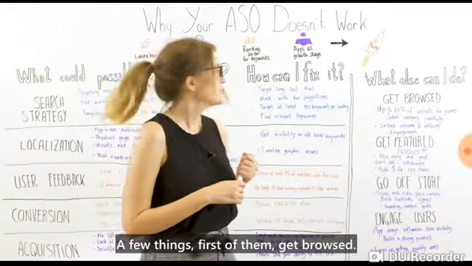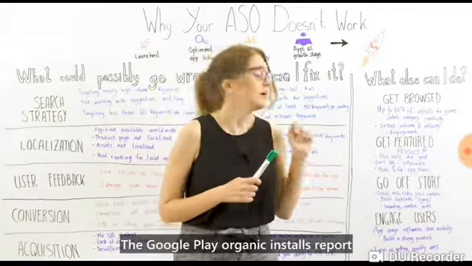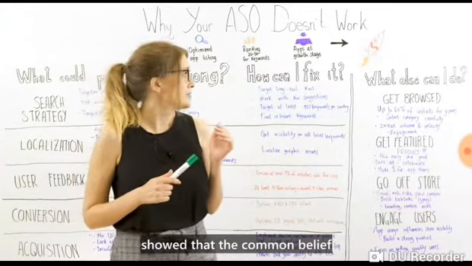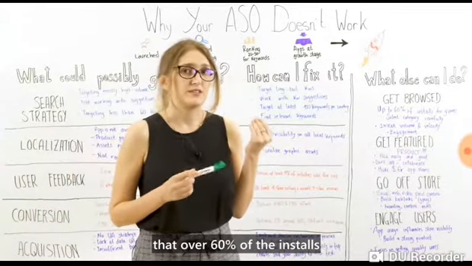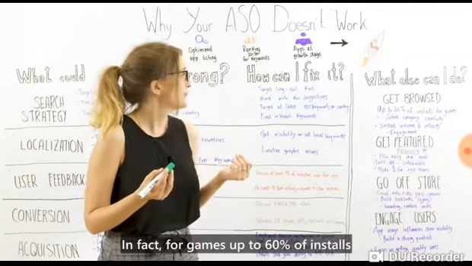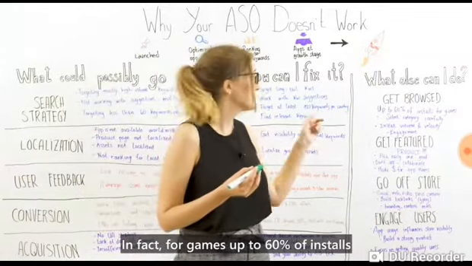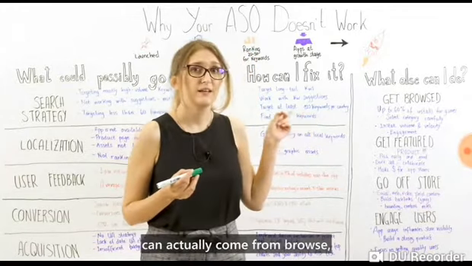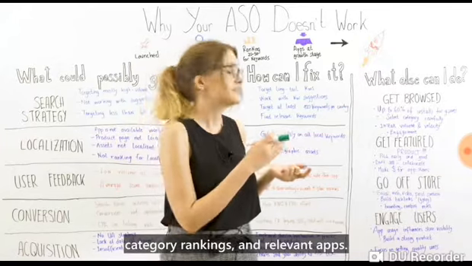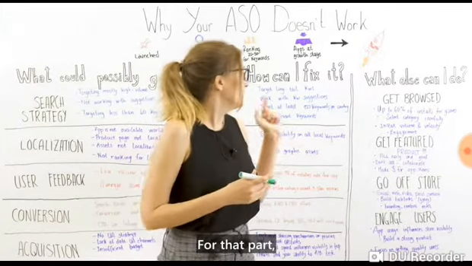A few things. First of them, get browsed. The Google Play's organic installs report showed that the common belief that over 60% of the installs are coming from search is not always correct. In fact, for games, up to 60% of installs can actually come from browse, so say top charts, category rankings, and relevant apps.